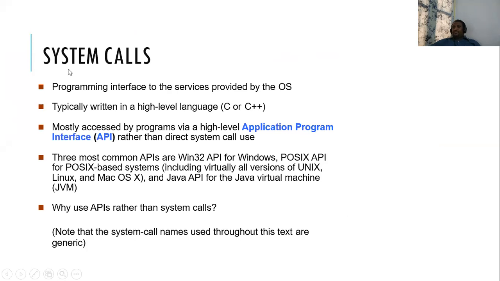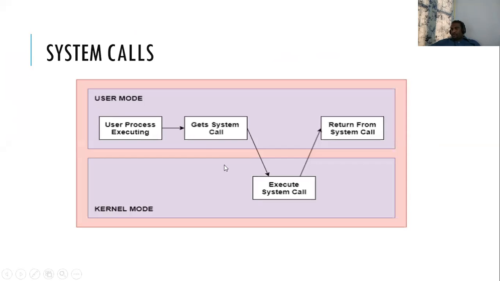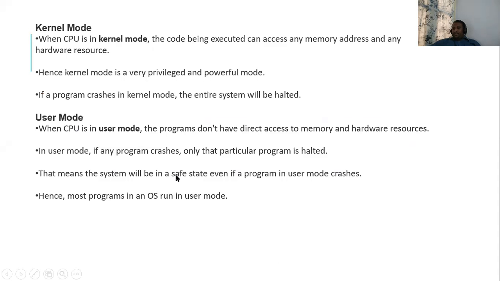Then next we have system calls. In system calls, we have seen how to take an example. Then we have to see how they are integrated with application program interfaces. So this is how the user process works: the system will get executed, the system will call, then it will execute, then it will return. Then we'll have two things: kernel mode and user mode.